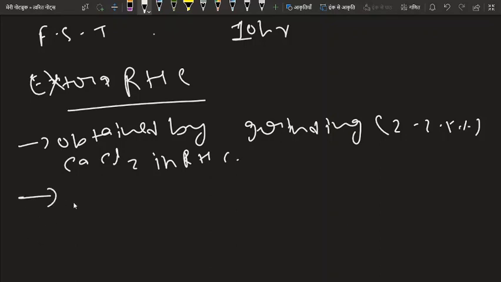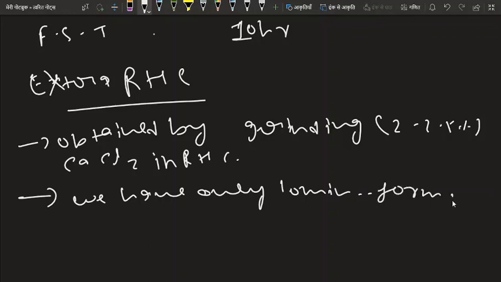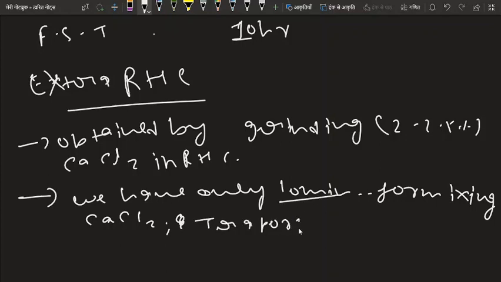And for this we have only 10 minutes. We have only 10 minutes for mixing this CaCl2 into the RHC, transporting and placing.